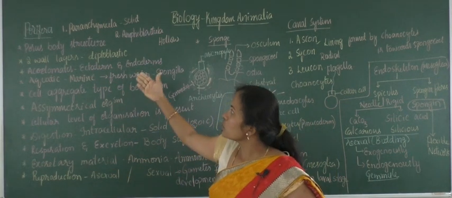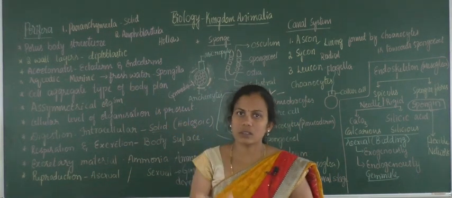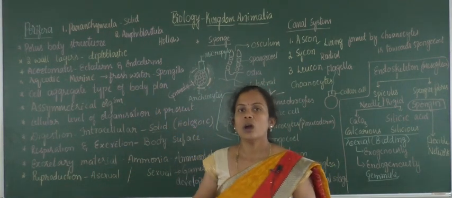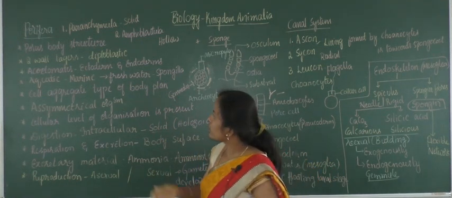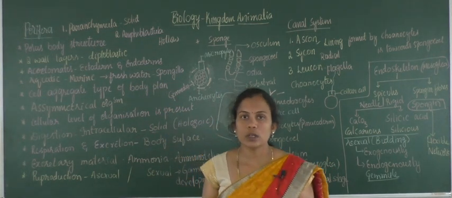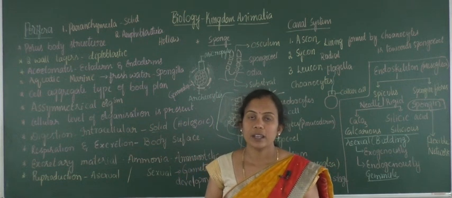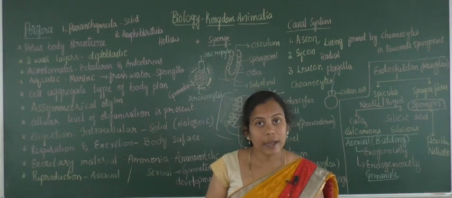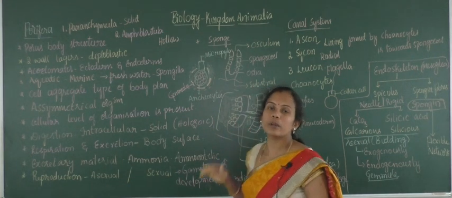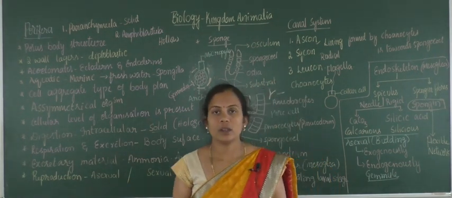And when it comes to diploblastic, coelenterates or cnidarians are also diploblastic. Acoelomate, again those are also acoelomates. And aquatic, marine, freshwater, again the same will be there. So that's why only a few should be the general properties, and later on you should mention the unique properties of all the organisms again. Okay.